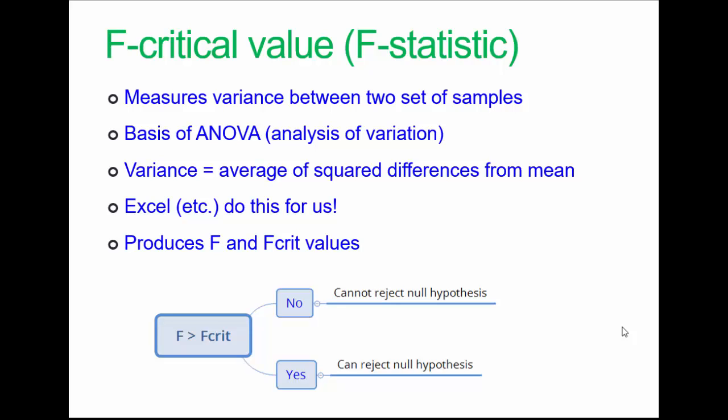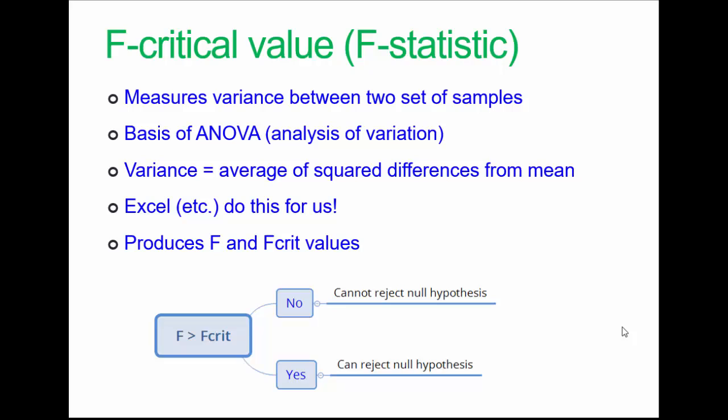The F statistic forms the basis for ANOVA, the analysis of variation between two sets of samples. As I said, it's mathematically reasonably complex, but luckily Excel's ANOVA function will do this, and I've done a video on this which I'll reference a bit later on. The function produces two values, F and F crit. We just look at the numbers.